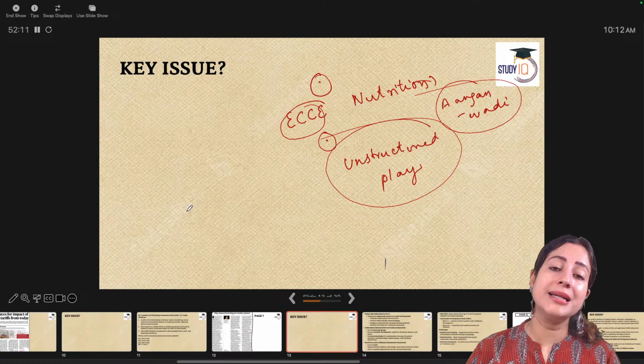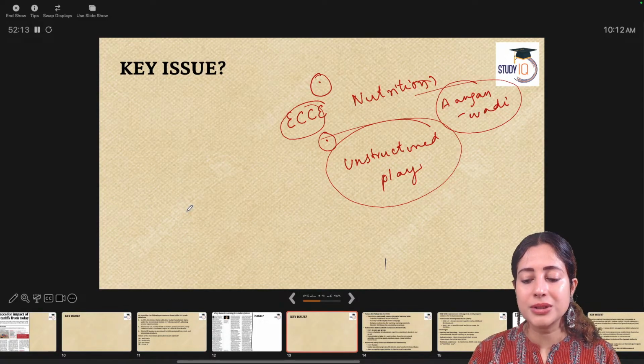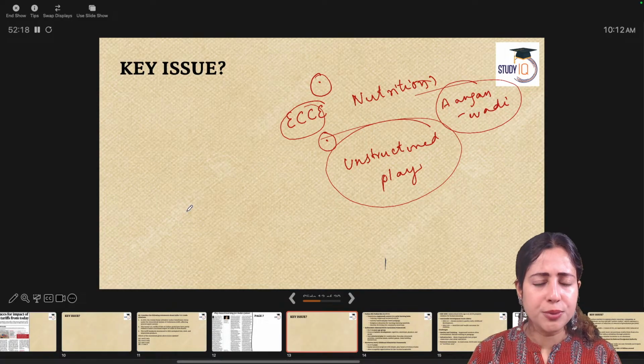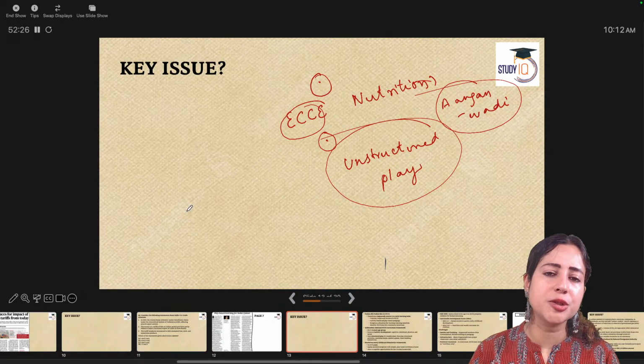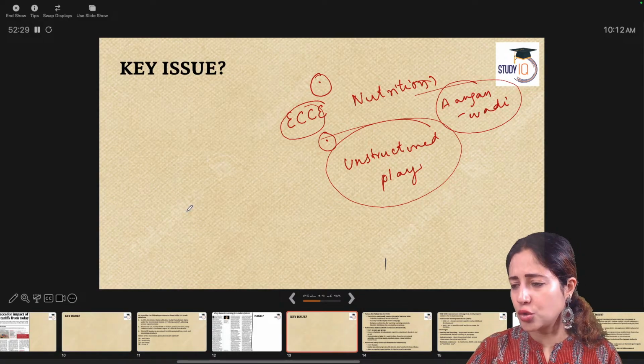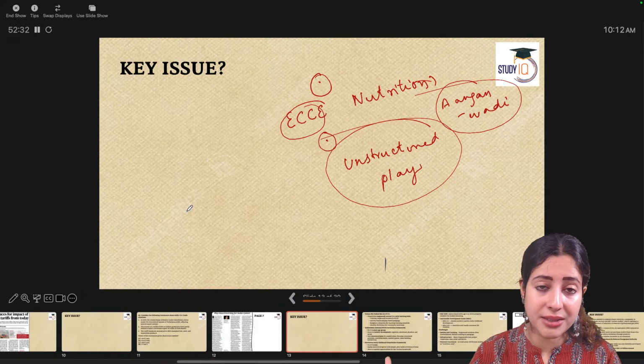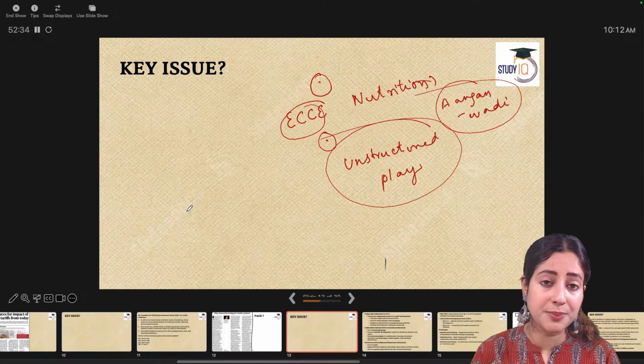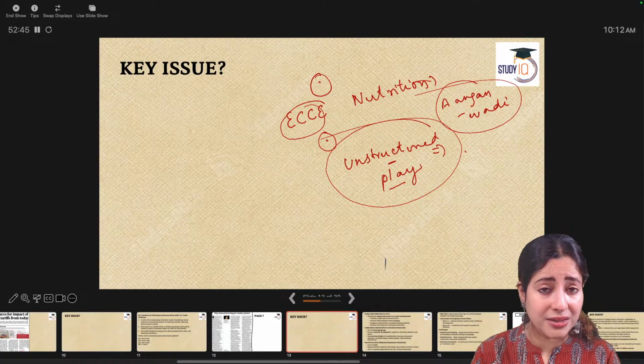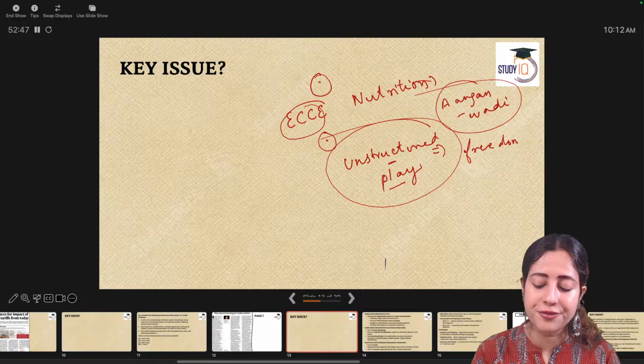Today, at least in the urban area, we are focusing on skilling our children. The coaching and the tuition culture has become very popular. Provide coaching, make children learn programming, make children learn AI, make children learn fancy English spoken vocabulary programs. There are so many programs running, like early mathematical intervention programs. People are buying these products blindly. They fail to understand that under the age of 5, what really leads to an improvement in the IQ of a child is unstructured play. Unstructured play is about letting the child experience freedom within a safe domain.